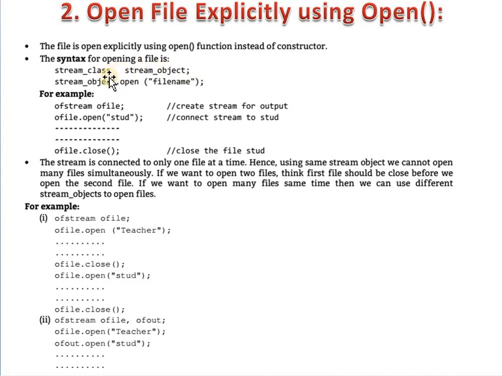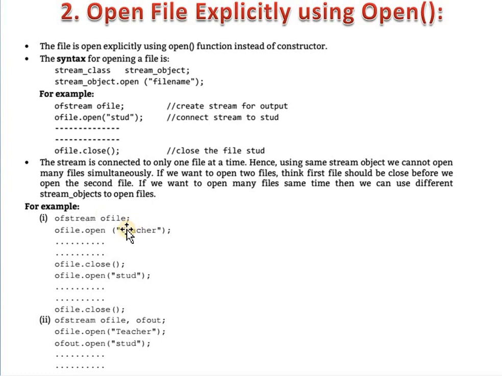First we want to define a stream class, after that we are creating an object of that particular stream class. Then object dot open, and for that open function we are passing an argument as a file name.